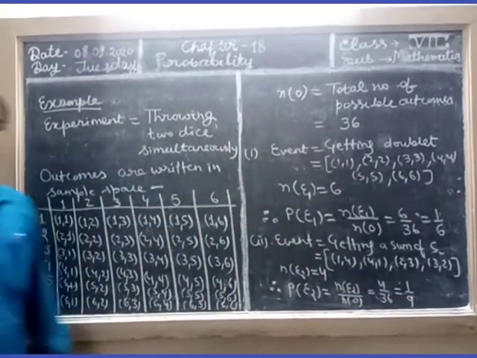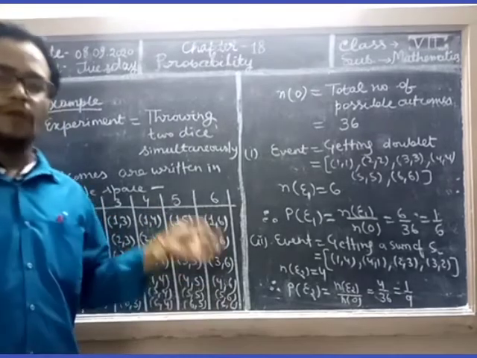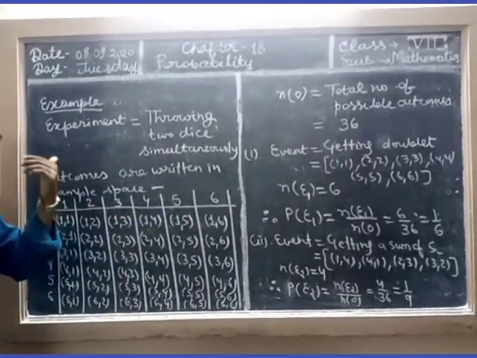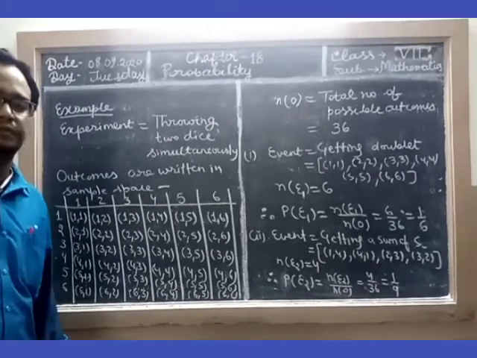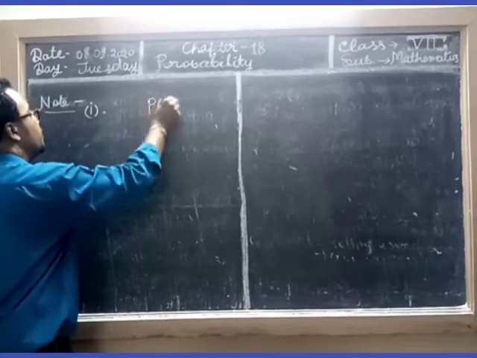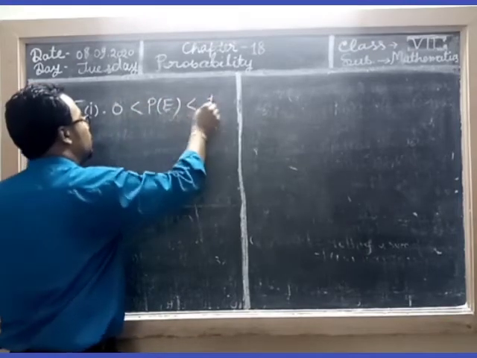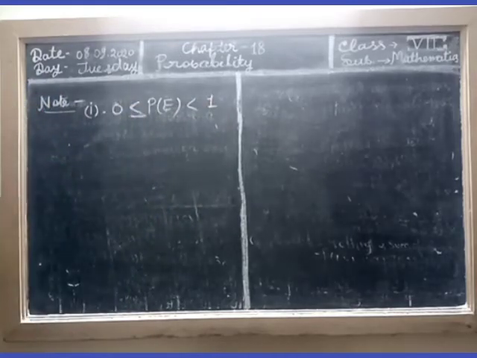1 by 9. So student, in this manner we find out the probability of a given event. The number of favorable outcomes goes in the numerator and the number of total outcomes in the denominator. The probability of an event always lies between 0 and 1. So it is always more than or equal to 0.